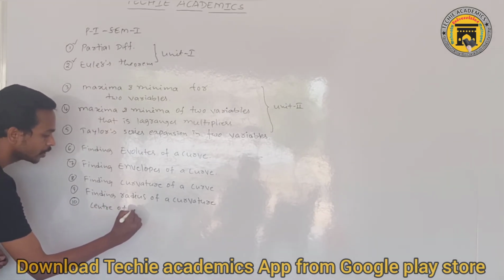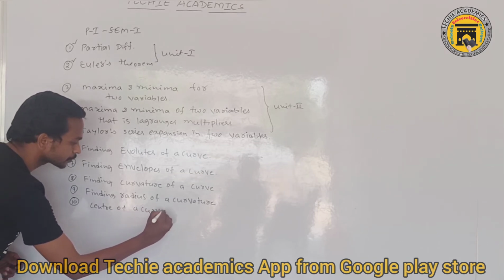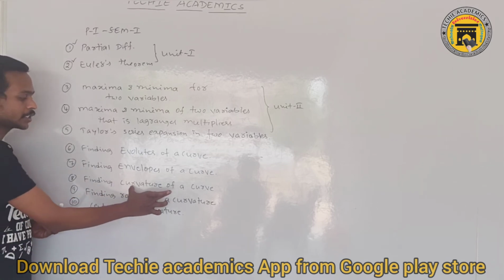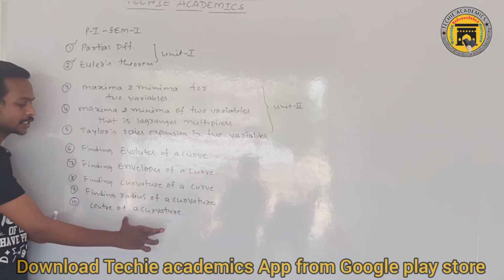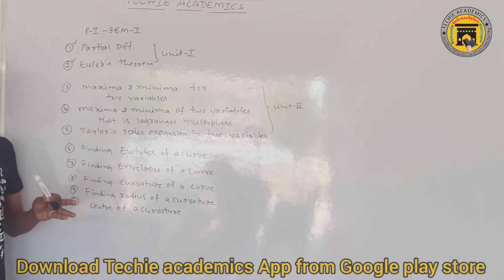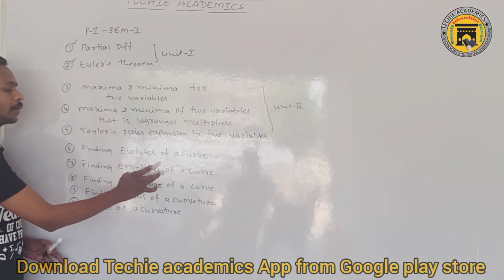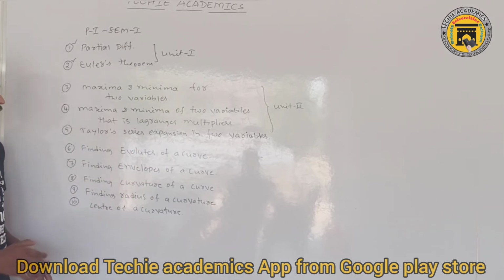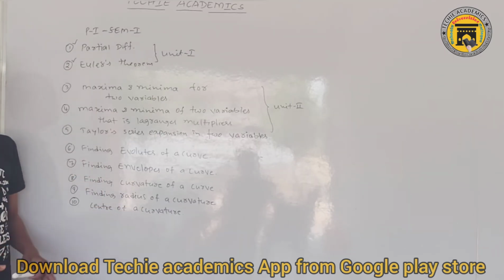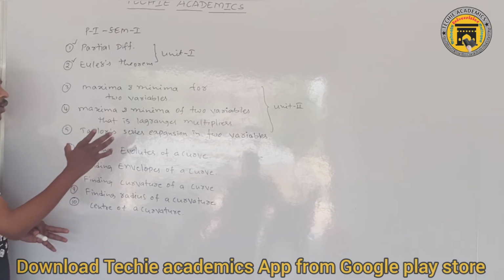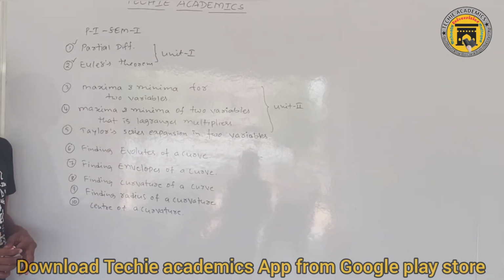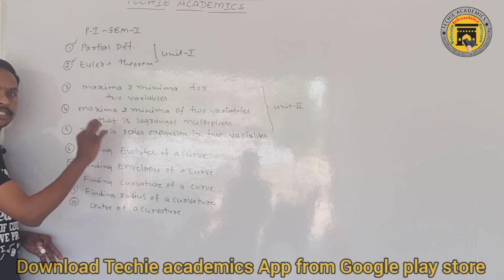Without knowing the curvature, the radius of curvature and the center of curvature, you can't find these two topics. If you want to find the evolute or envelope of a given curve, you should definitely know these three topics, right? Based on these three topics, you will get a short answer question. If you learn finding the evolute or envelope of a curve perfectly, these three topics will be covered in these two topics.